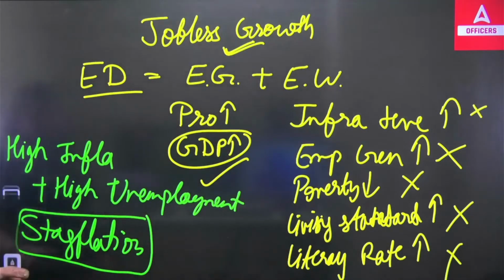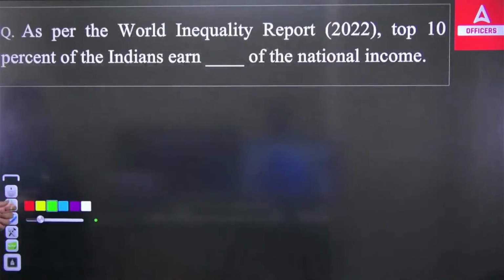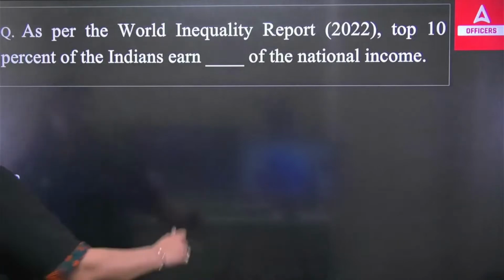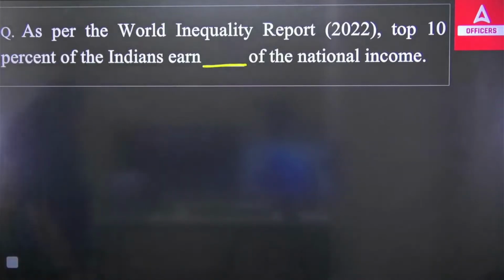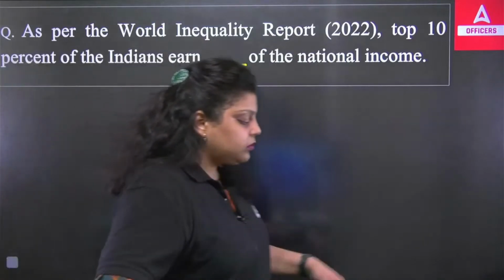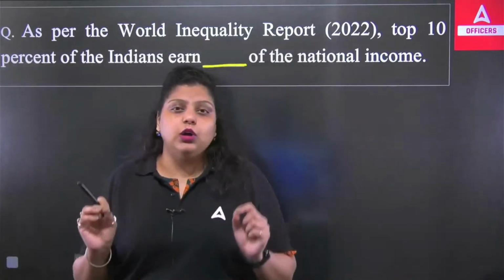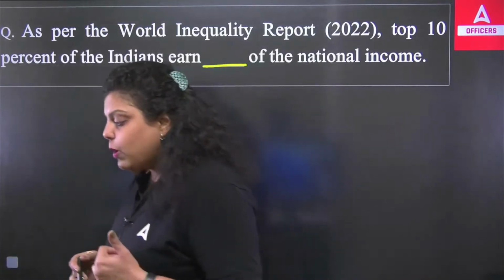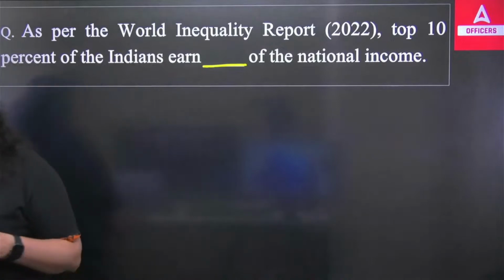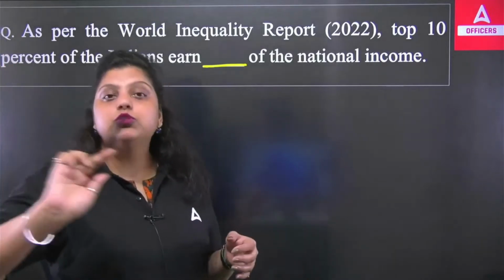Okay, now let's start with the first question, and that is asking: as per the World Inequality Report, the top 10% of Indians earn dash of the national income. So because of the issues we are facing, we have a lot of disparity in the country, a lot of inequality. Gender inequality is there, income inequality is there, there is a disparity in the distribution of wealth.